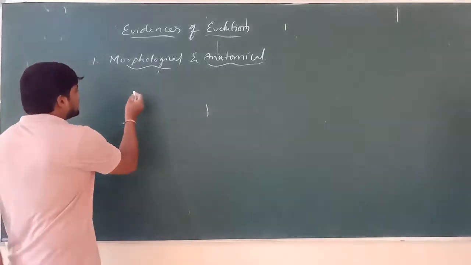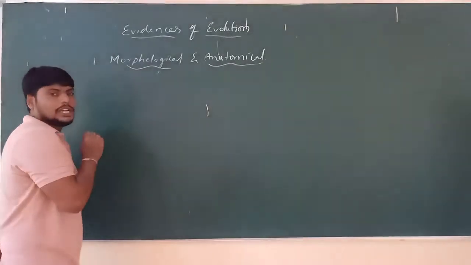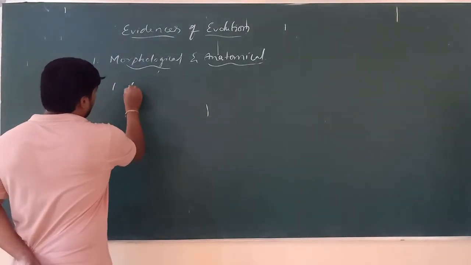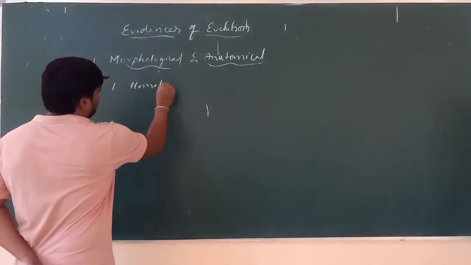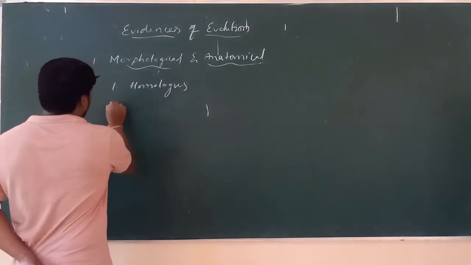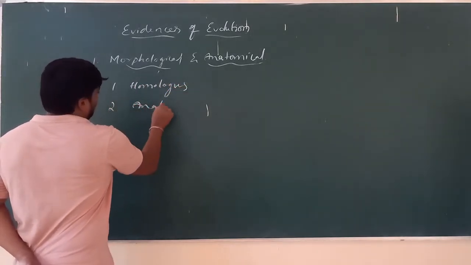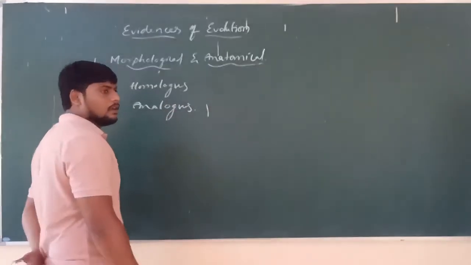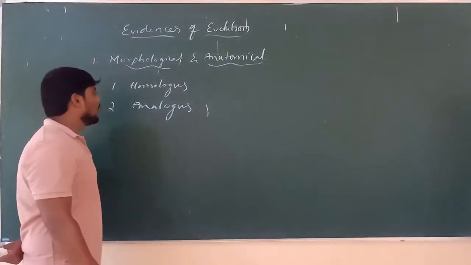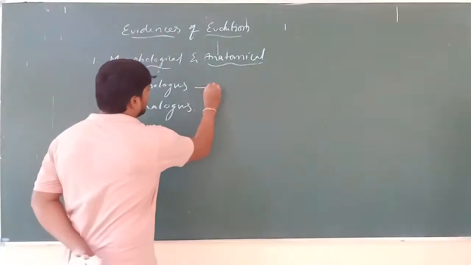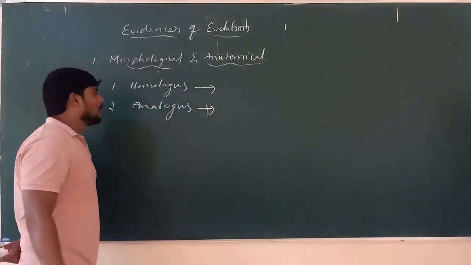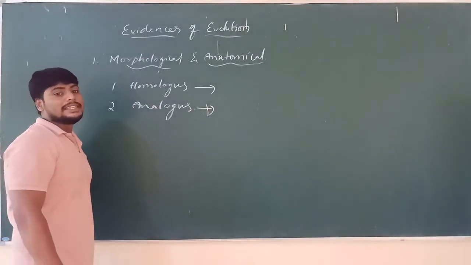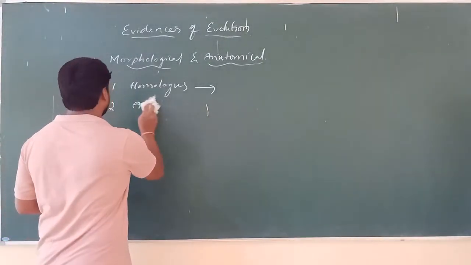Number one, let us see the morphological structures. There are two types, homologous and analogous. These are the two evidences which we have. Let us see what homologous and analogous are. First, what is homologous?